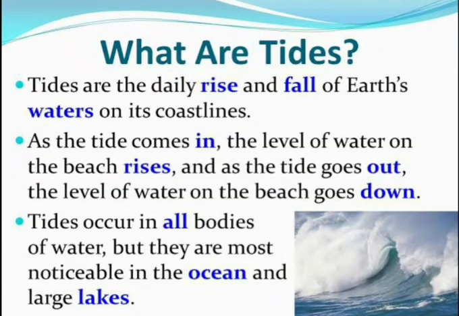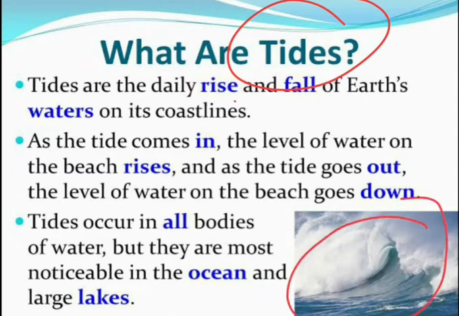Now students, we will talk about the tides. Fine. So tides क्या होती है बेटा? The rhythmic rise and fall of ocean water. As you can see here, a rhythmic rise and fall of water twice in a day. This is a very important thing. Tides are the daily rise and fall of the earth's water on its coastline, twice a day. So as the tide comes in, the level of water on the beach rises.